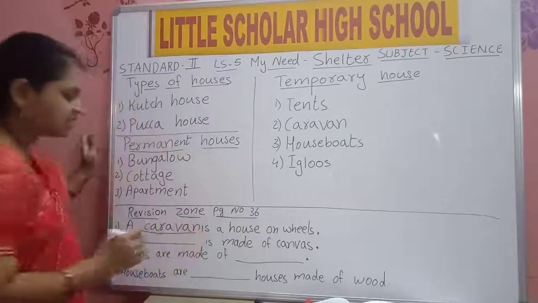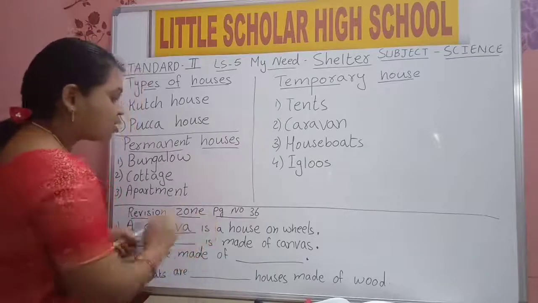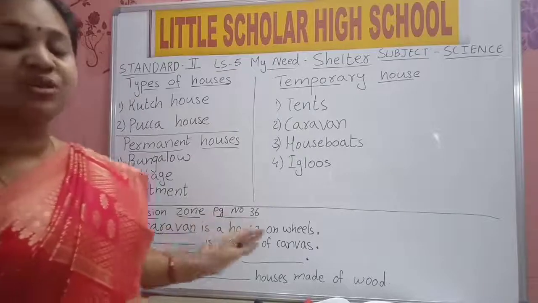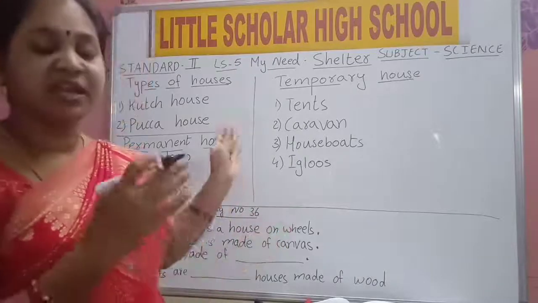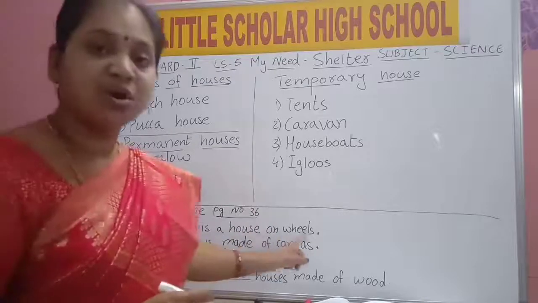C-A-R-A-V-A-N, caravan. Caravans are what? House on wheels. These houses have wheels so that they can move from one place to another. So a caravan is a house on wheels.